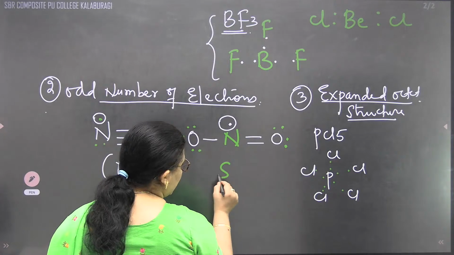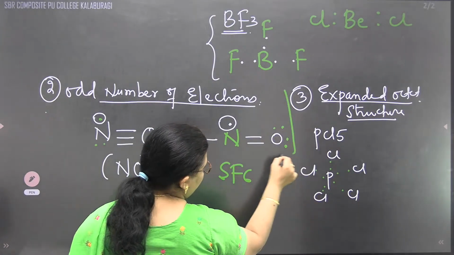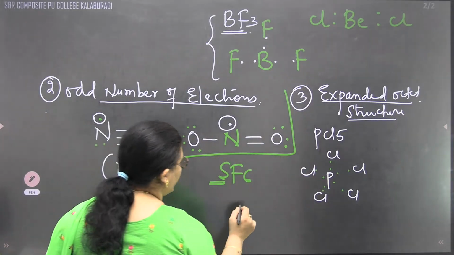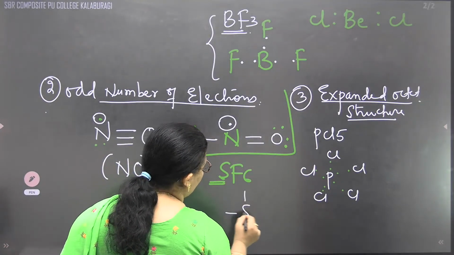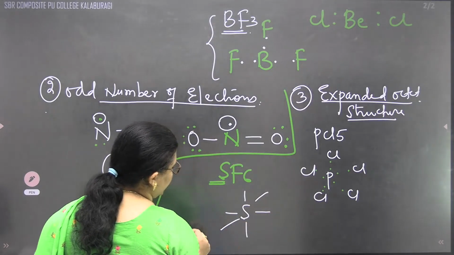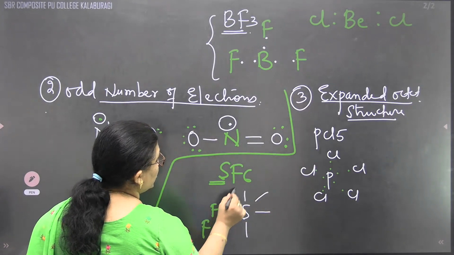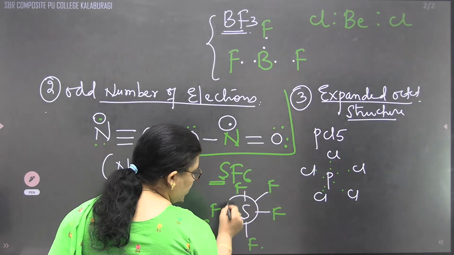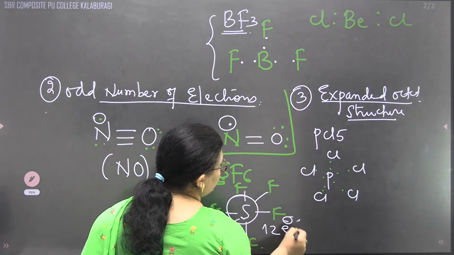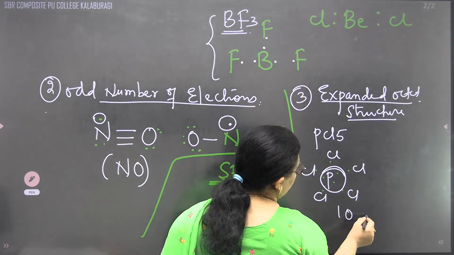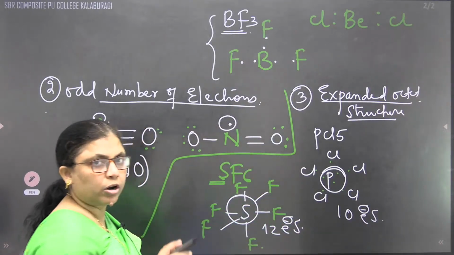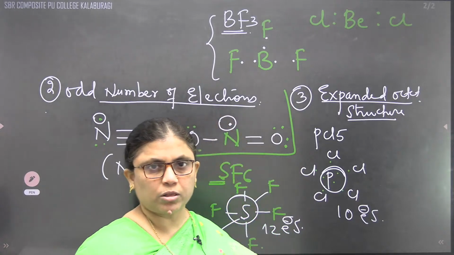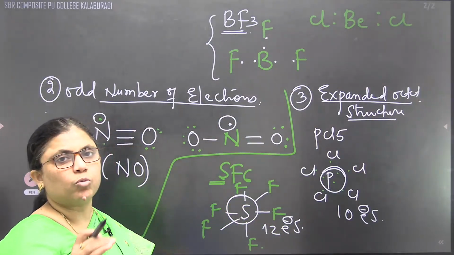Same way, if I am going to take SF6, it contains 12 electrons because every bond will be composed of 2 electrons, 1, 2, 3, 4, 5, 6 bonds. So how many electrons will be carried by the sulfur? 12 electrons. With phosphorus, how many? 10 electrons. That means that the octet rule cannot be applied for all molecules. You can apply it for selected molecules.